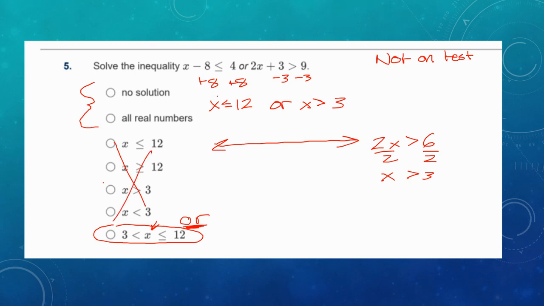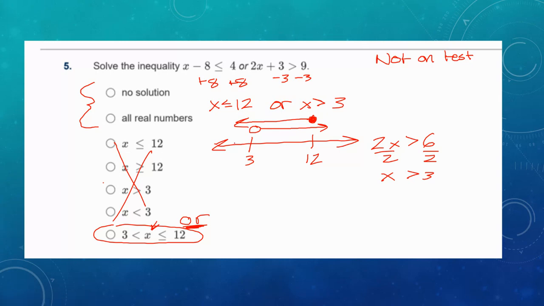So now I need to decide which is it. Well, the best way to do that is to brainstorm. Here's 3, here's 12. Let's brainstorm above. X is less than or equal to 12. That's going to be an arrow to the left. And x is greater than 3. Well, what happens when I have the solution here is, we're going to draw the solution wherever x can be, or any of the solution lines.